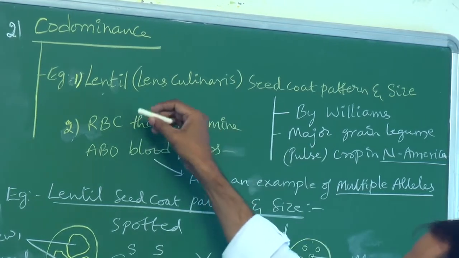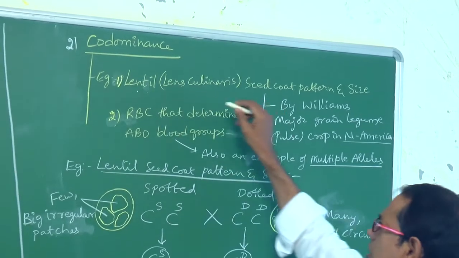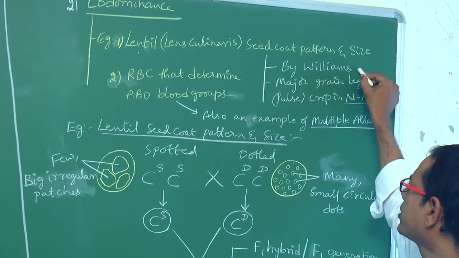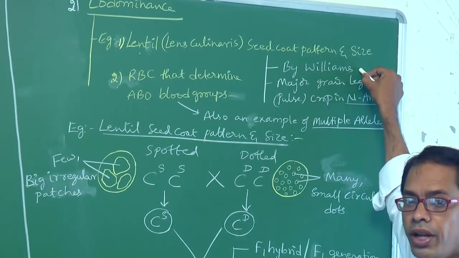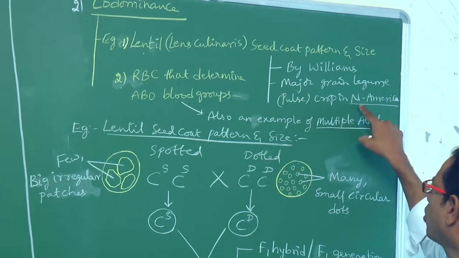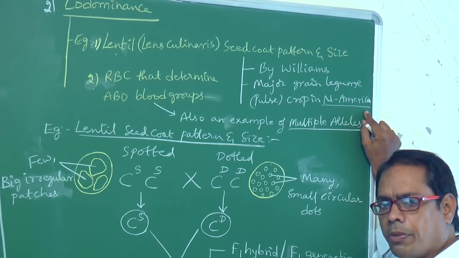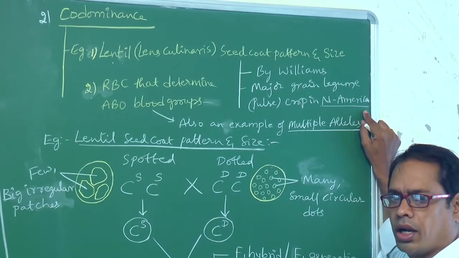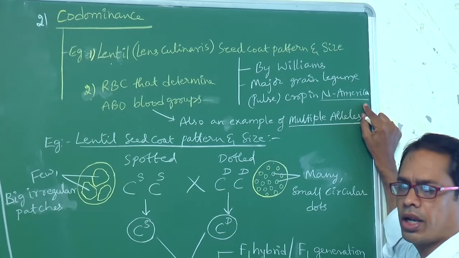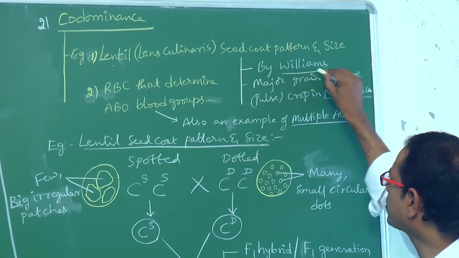What family does this lentil belong to? Fabaceae. This was discovered by Williams. And it is a major grain legume, or pulse, crop in North America. Don't say South America. This was proposed by Williams.